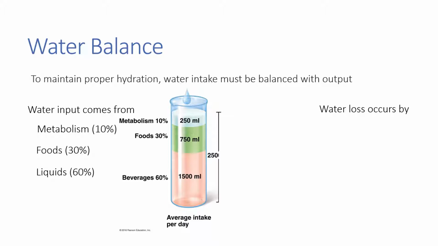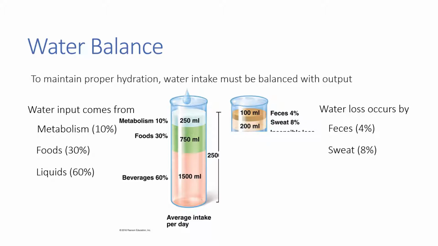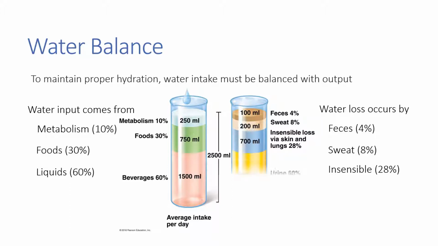We're also constantly losing water. About 4% of that water leaves our body with feces. Another 8% leaves with sweat. 28% or so leaves the body as our insensible water loss. This is water that's evaporating off the surface of your lungs as you respire, and there's nothing we can do to stop that. And 60% or so leaves our body in the form of urine.